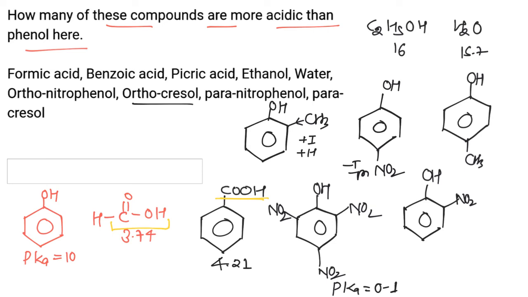Now how many compounds are more acidic than phenol? So number 1 formic acid, number 2 benzoic acid, number 3 picric acid or trinitrophenol, number 4 orthonitrophenol, number 5 paranitrophenol. So these 5 compounds are more acidic than phenol, and hence the correct answer is 5.